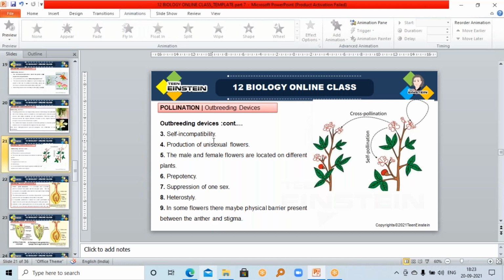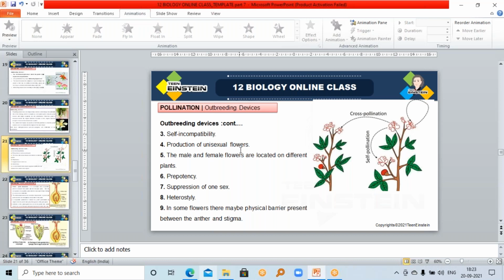Next, the fourth method is production of unisexual flowers. Another method to prevent self-pollination is the production of unisexual flowers.